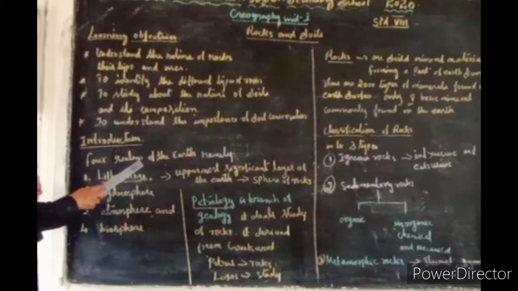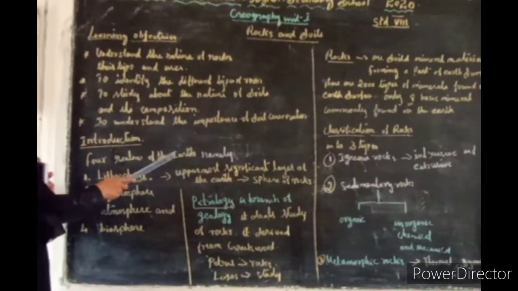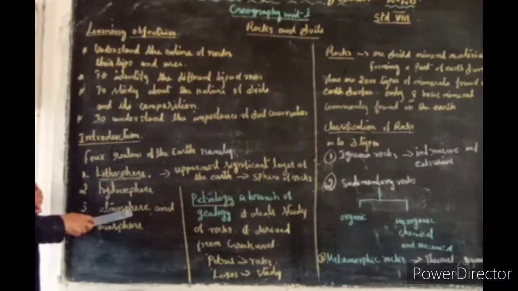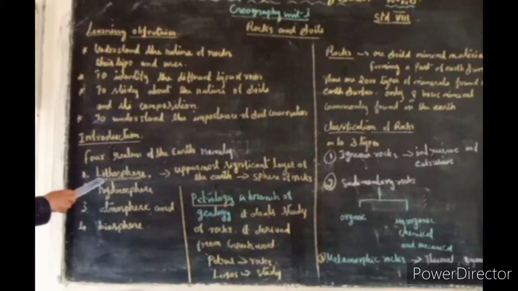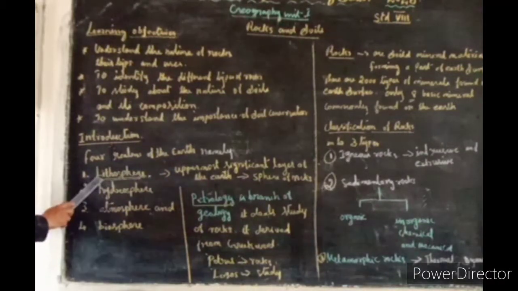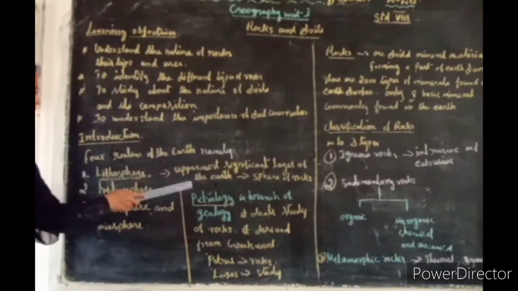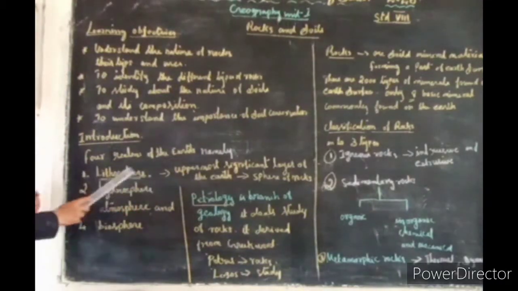The four realms of the earth you already learned in the lower classes. One is the lithosphere, second is the hydrosphere, third is the atmosphere, and fourth is the biosphere. Now we are going to learn about the lithosphere. Lithosphere means the uppermost significant layer of the earth, that means the sphere of the rocks.